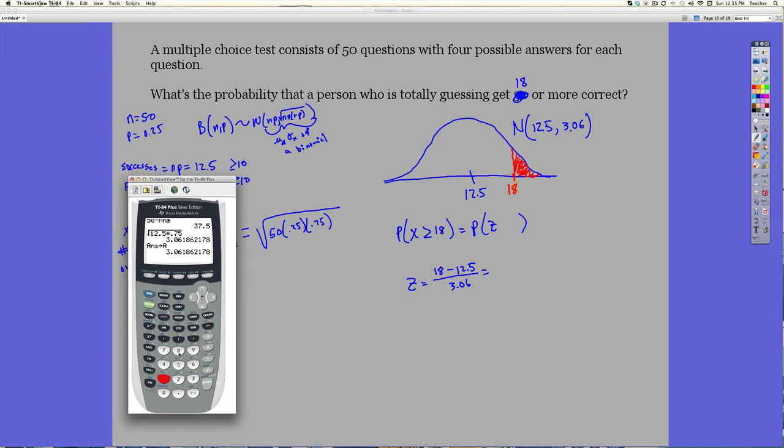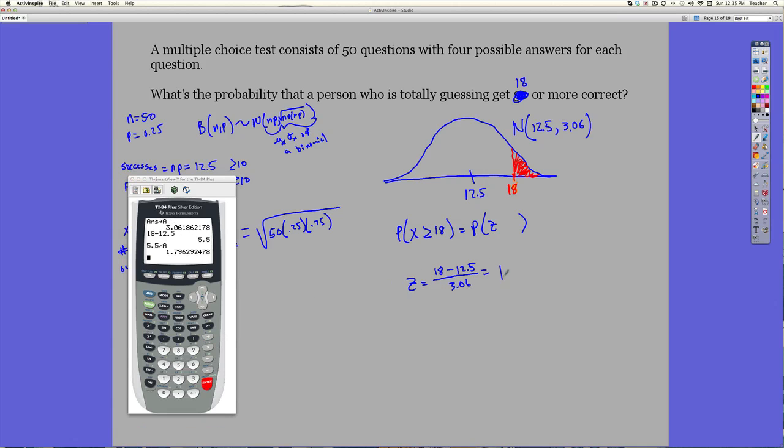Okay, so let's run this. Find the z-score. 18 minus 12.5. Enter. I stored my standard deviation in my A. Okay, I didn't hit divided by. So it's going to be 5.5. That's my absolute distance divided by A, which is my standard deviation. So that's going to be 1.7963. Go ahead and store this right away. STO, put this in B.